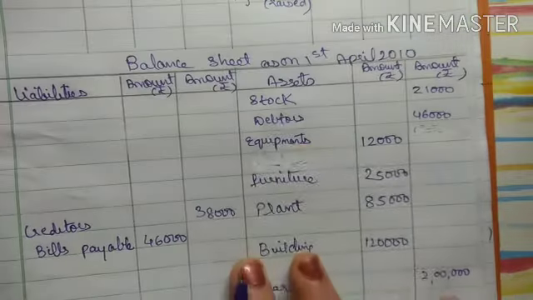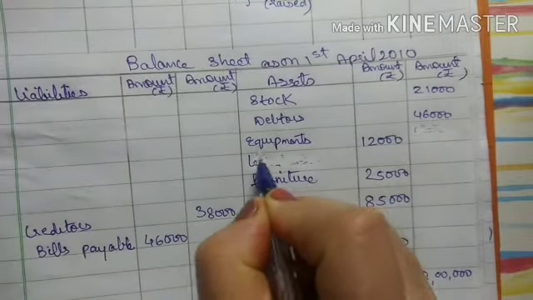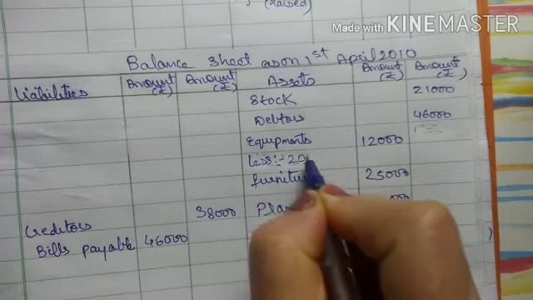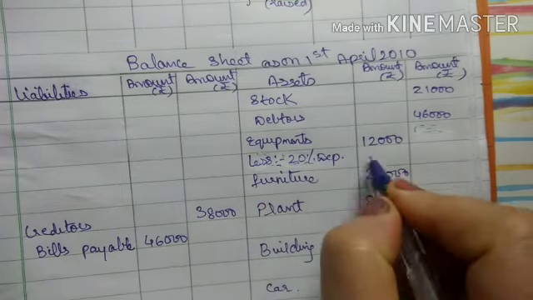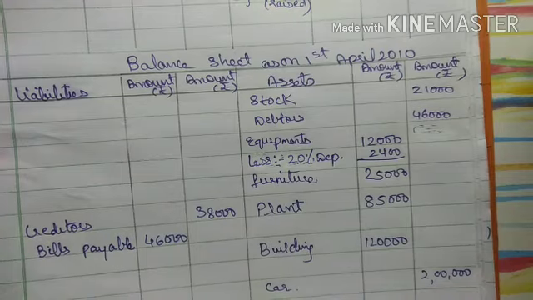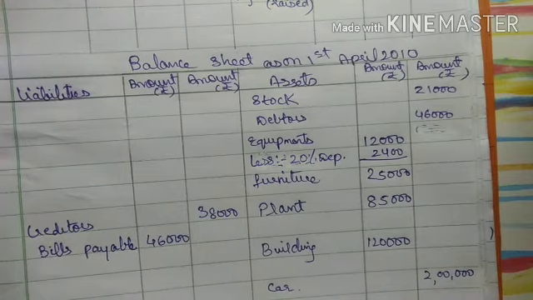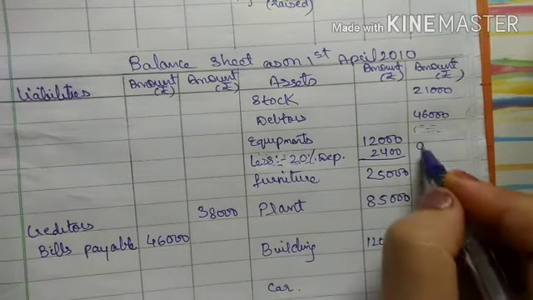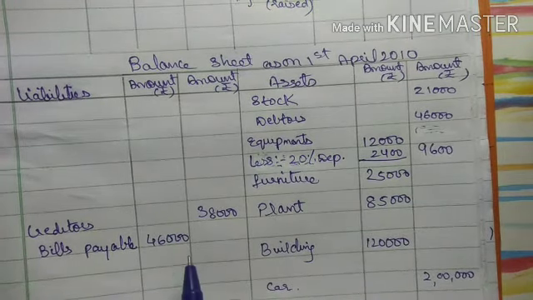For the second effect, in my balance sheet I will deduct 20% depreciation, 2,400, so in the outer column my amount will be 9,600.